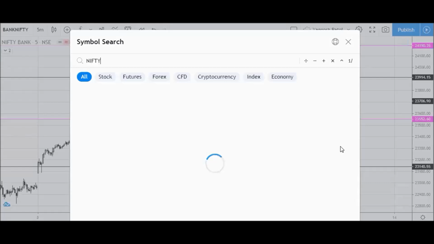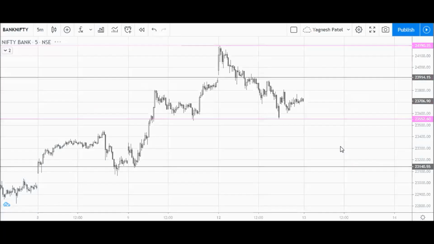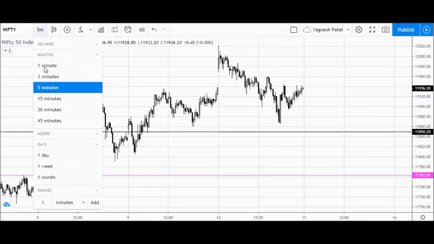Let me mark the Nifty index levels. So let me convert this to the Nifty index.